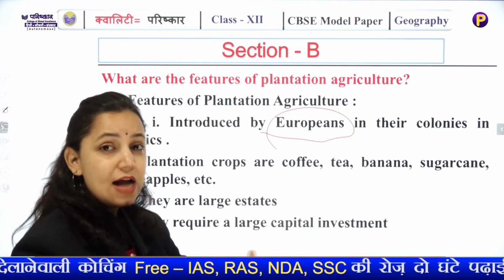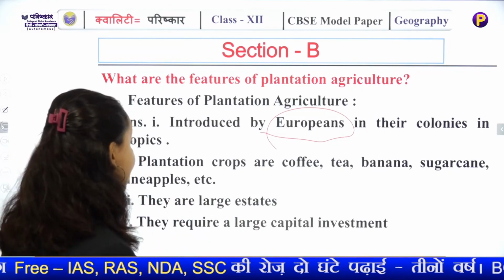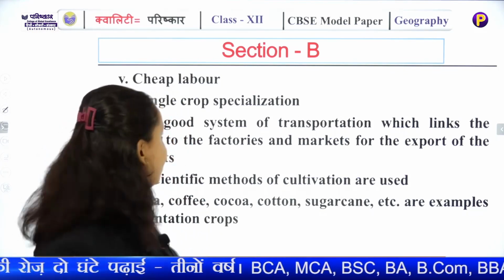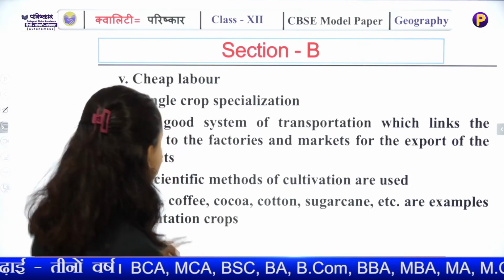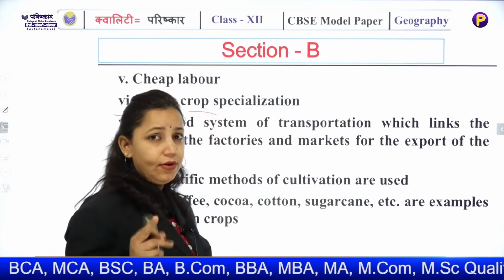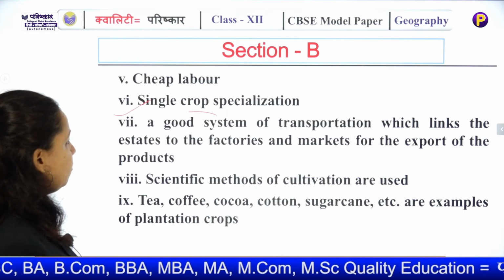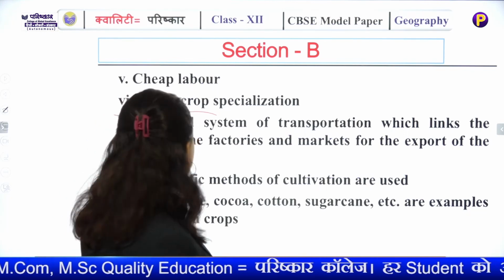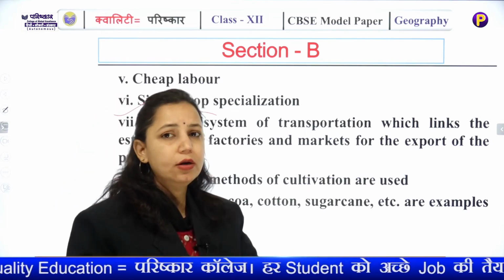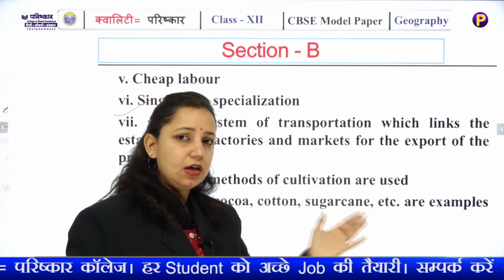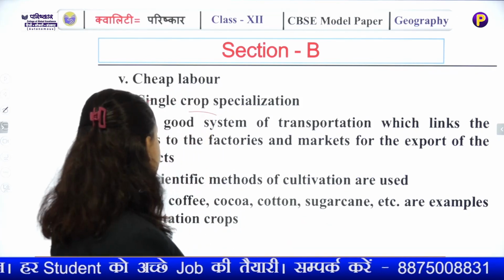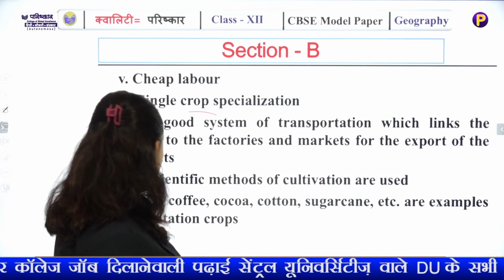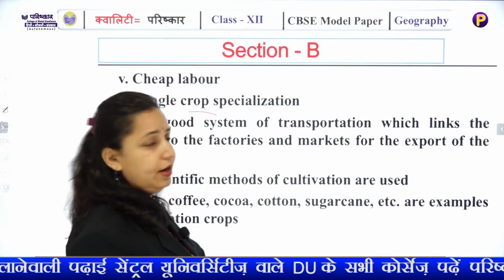They require large estate, large area. They require large capital investment. Cheap labor, they involve labor, but the labor should be very cheap. Only single crop specialization is there in plantation agriculture, remember, no multiple. A good system of transportation which links the estate to the factories and market for the export of the product. You need a good transport network for the export of these products. Scientific method, it is capital intensive. Tea, coffee, cocoa, sugarcane are all examples. We have already read it.